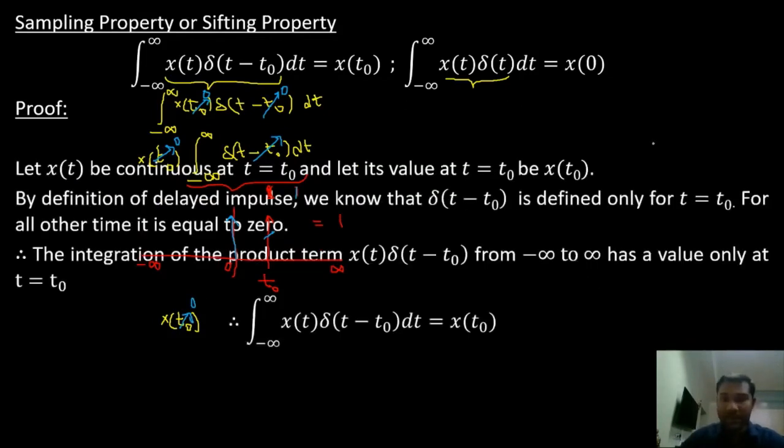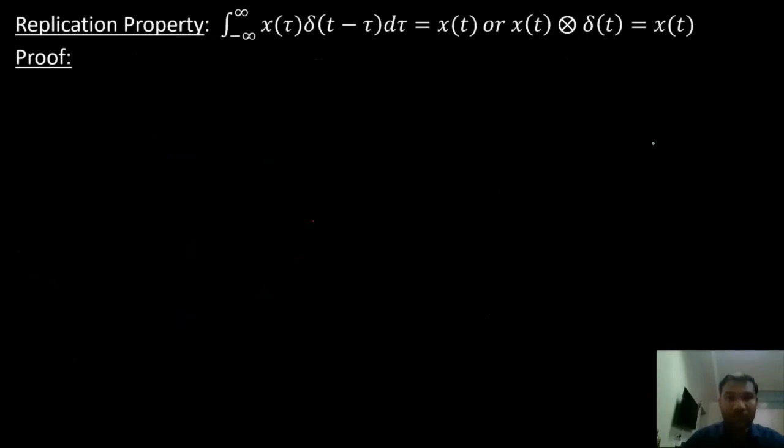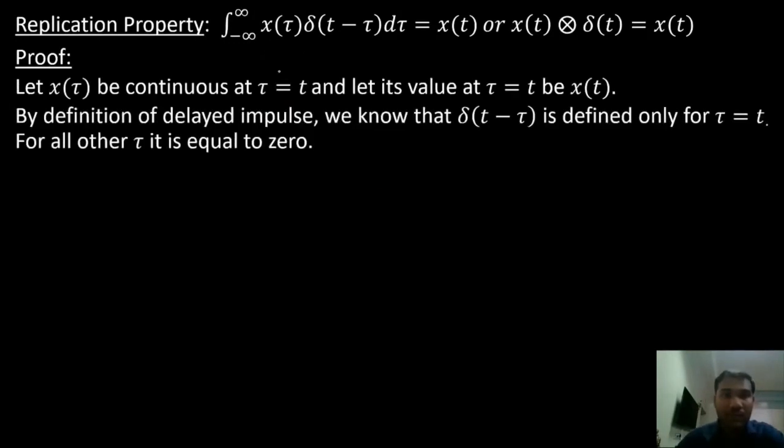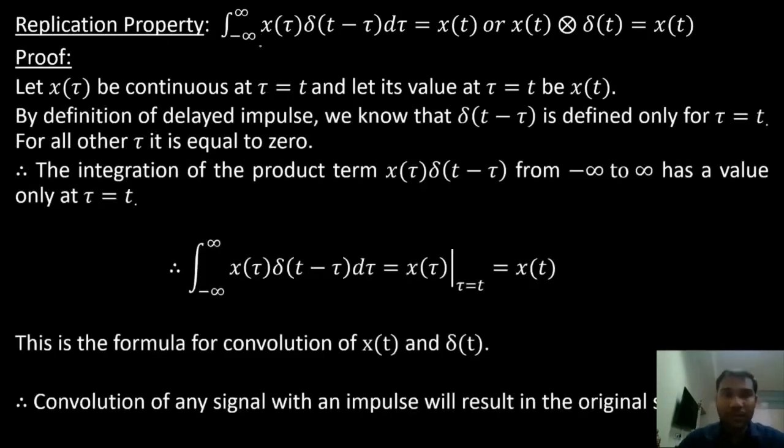The same thing is proved here. The next one is the replication property. The proof looks very similar.